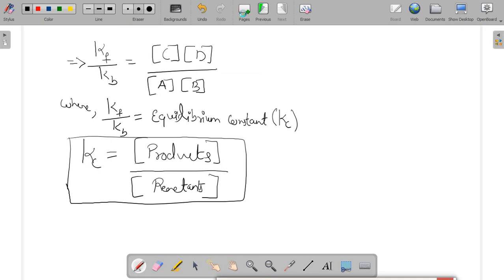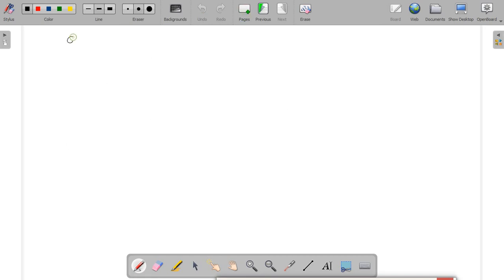But when we are considering a chemical reaction which contains stoichiometric coefficients also, in that particular condition this definition changes a little bit.